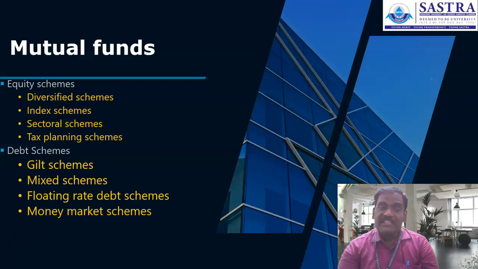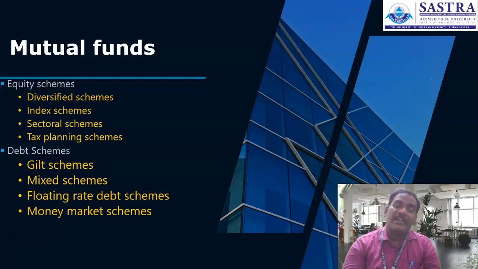More than 80% is being invested, and that is also eligible for getting the tax exemption under such schemes. We call them tax planning schemes. ELSS are also the best example for the tax planning schemes. Equity linked saving schemes.